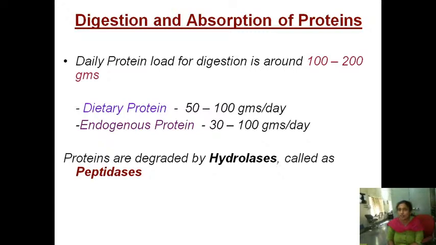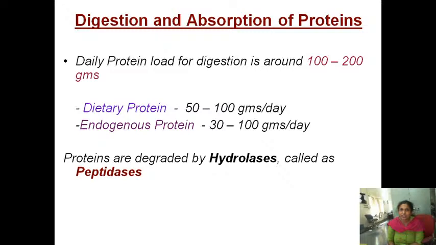Okay, so what you have to understand is that digestion of proteins is defined as the breakdown of complex materials, that is proteins, into simpler amino acids. And the proteins subjected to digestion are obtained from two sources: dietary sources, nearly 50 to 100 grams per day, and endogenous proteins, 30 to 100 grams per day.